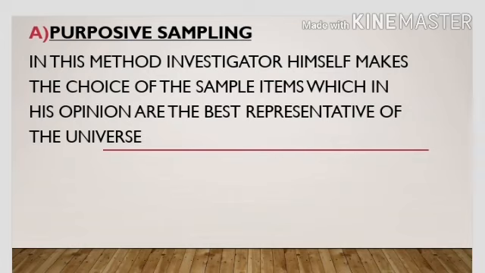This method of sampling is specifically suitable when some of the items in the universe are of special significance and they should be included in the sample. Let me give you an example. If an investigation is to be made relating to the iron and steel industry in India, then in purposive sampling, what will I include?